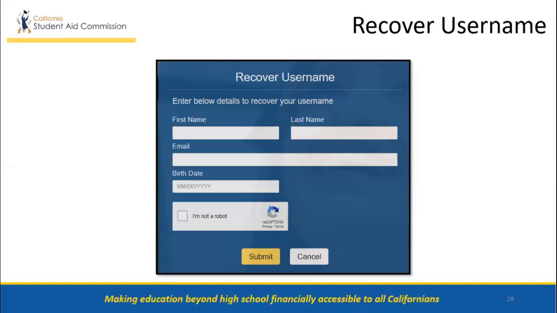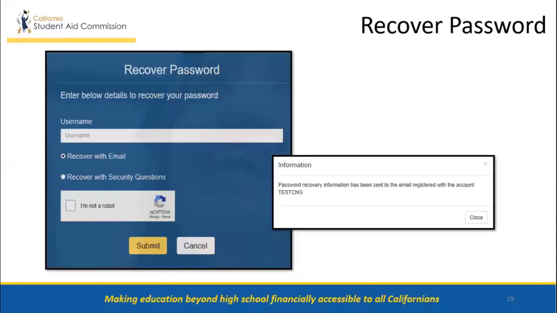Once students have completed the form, they will click on the reCAPTCHA to confirm that they are not a robot, click on the Submit button, and they will receive an email with their username. To recover a password, students need to complete the form and provide their username. Students can choose how they want to recover their password, either by email address or with their security questions.